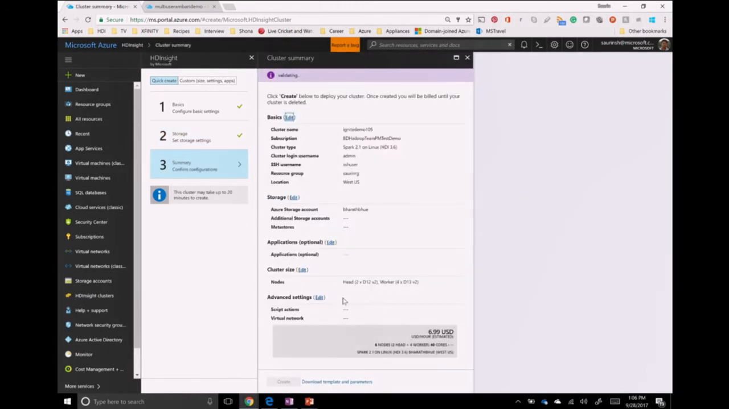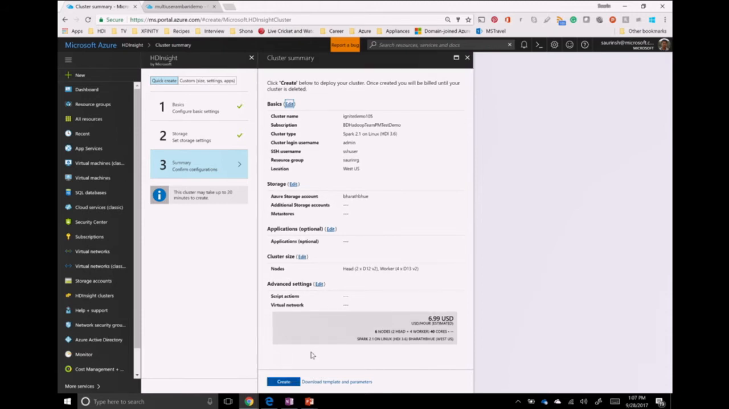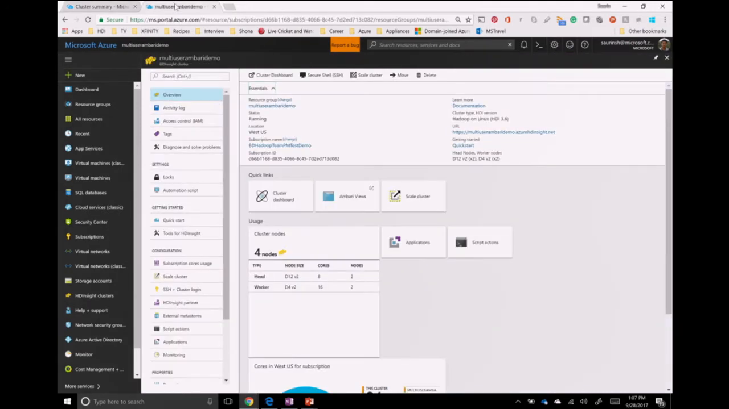And on the summary page, after validation, I can just hit Create, and it will create a cluster within 10 to 15 minutes. So it's that simple to stand up a Spark cluster on Azure Cloud using HD Insight. Now, I won't create the cluster right now, but I already have one created over here. So let me go to the cluster dashboard and pass in the username and password, which I had already passed in during cluster creation.